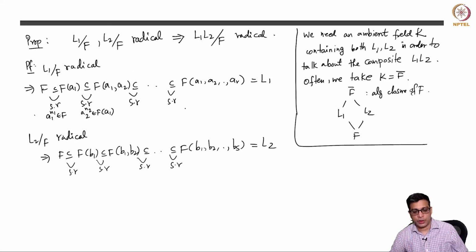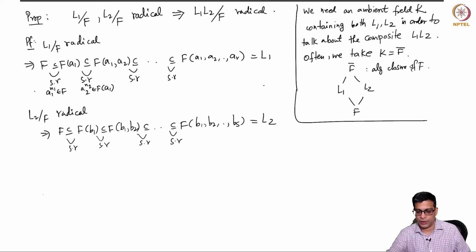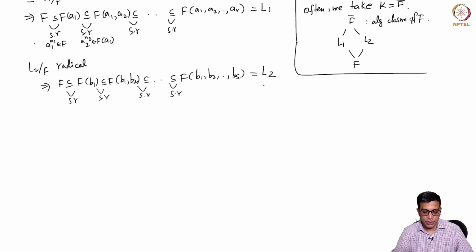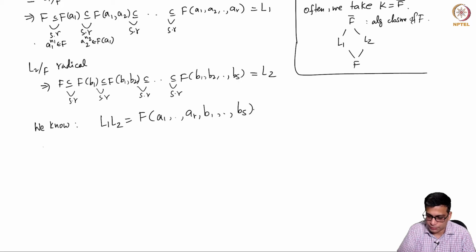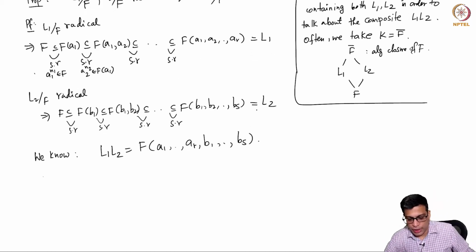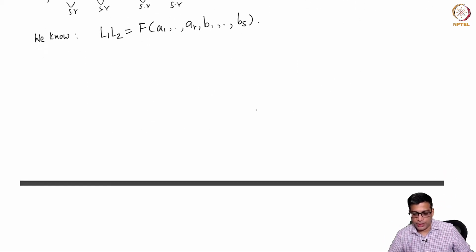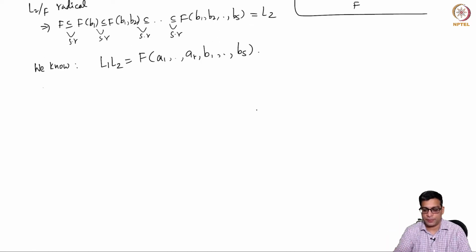A radical extension is simply by definition a tower of simple radical extensions ending with whatever field you started with. Now we know by the analysis that I did in the previous slide and in the last class, the composite is simply F adjoined the union of these generators. I claim that this is radical over F, and the tower of simple radical extensions is staring right in front of you.